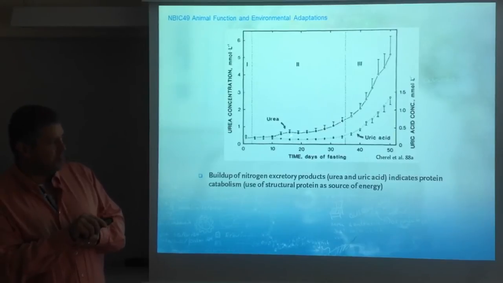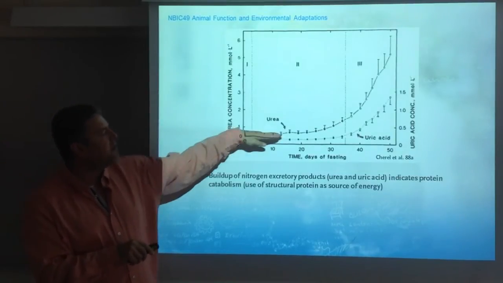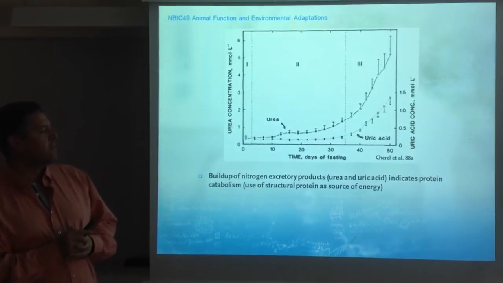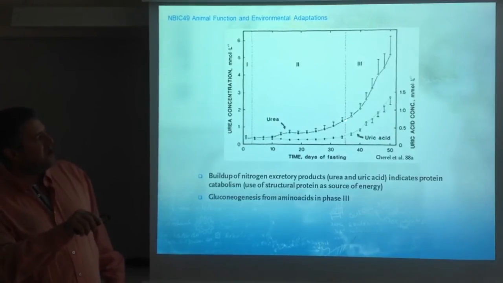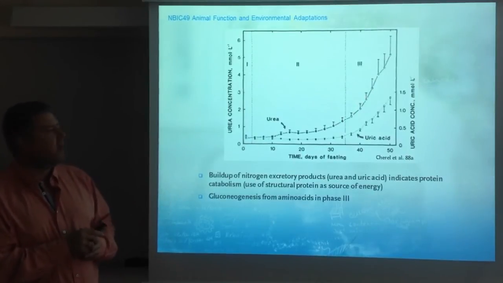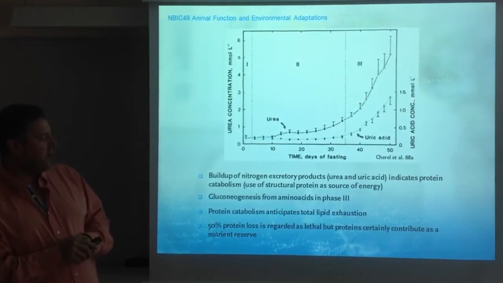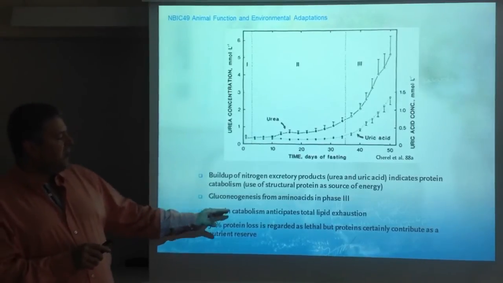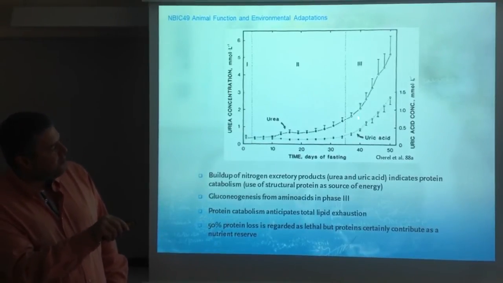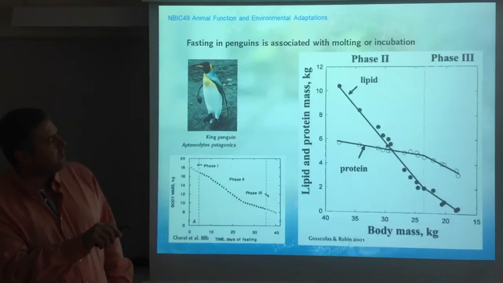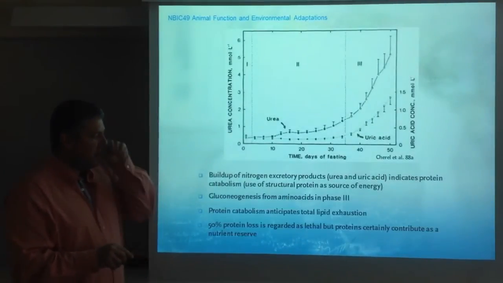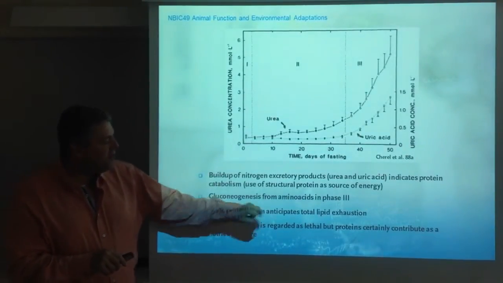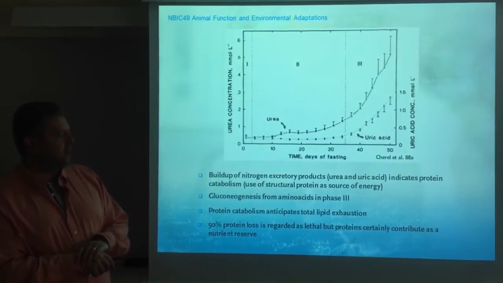During phase 2, there is protein metabolism, we have seen that, but at a much lower rate. During phase 3, energy is provided by protein. Gluconeogenesis actually takes place. That's the way to support energy, and muscle wasting is happening. Essentially, we know as well that proteins are being used at all times. So protein catabolism anticipates the total loss of lipids.